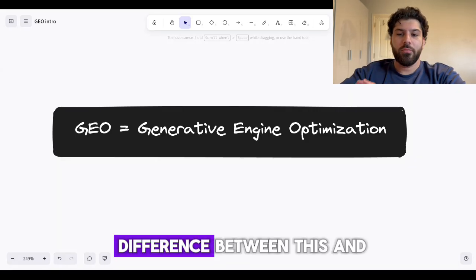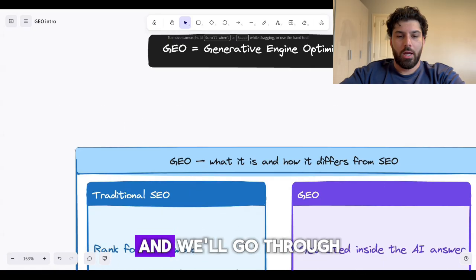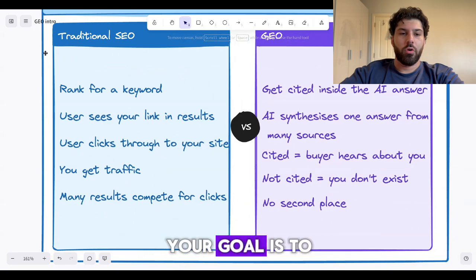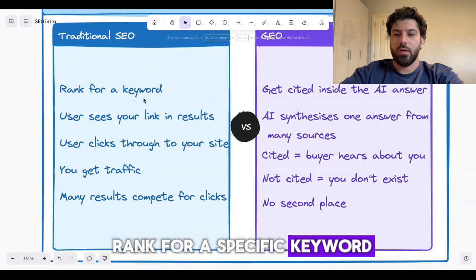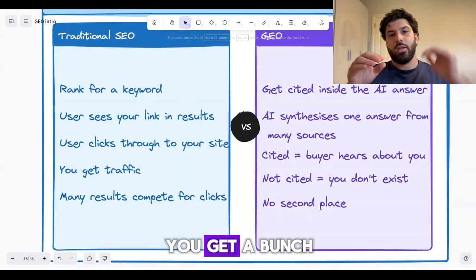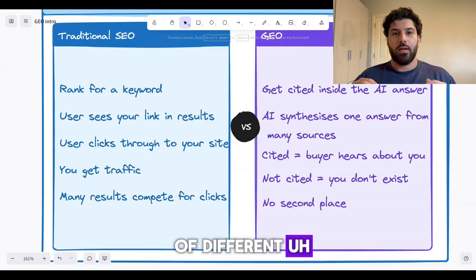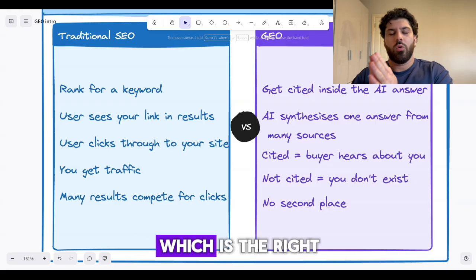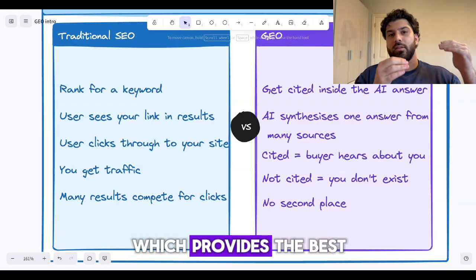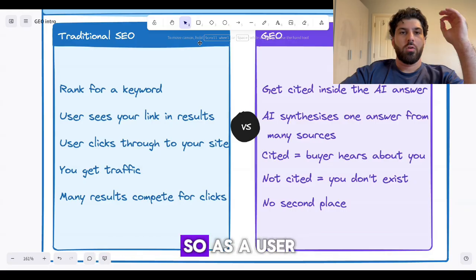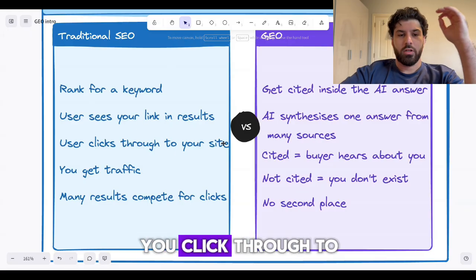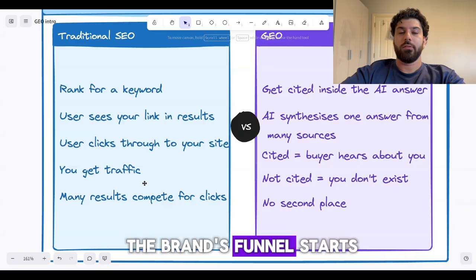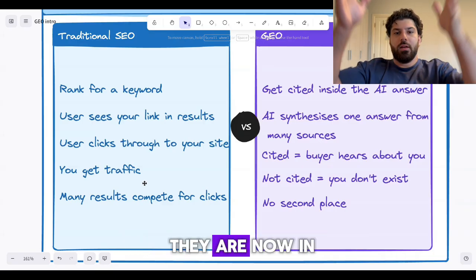Now, there is some difference between this and traditional SEO, and we'll go through them quickly now. First off, with traditional SEO, your goal is to rank for a specific keyword. You might type something into Google, you get a bunch of different results that you might want to look through, and then you get to decide as the consumer which is the right solution for you or which provides the best answer for what you're asking. So as a user, you see the links in the results, you click through to the site, that person gets traffic, and then that's where the brand's funnel starts. Once they click in, they are now in the funnel.